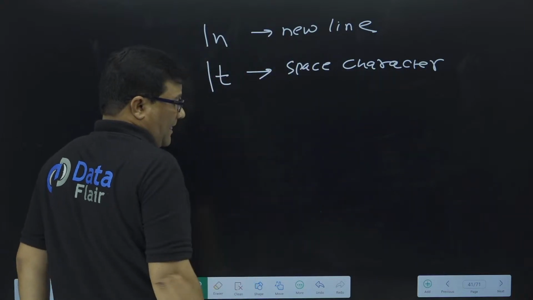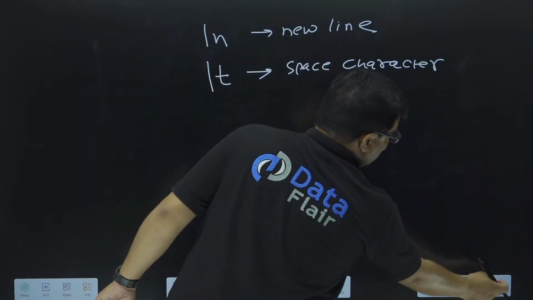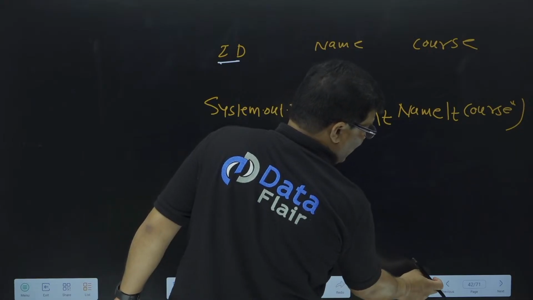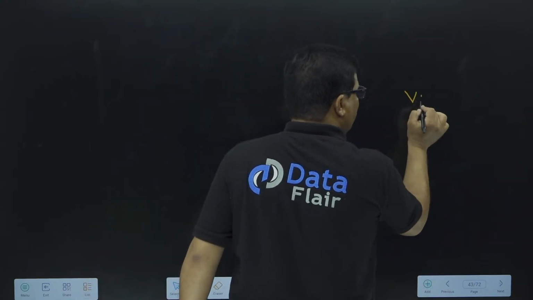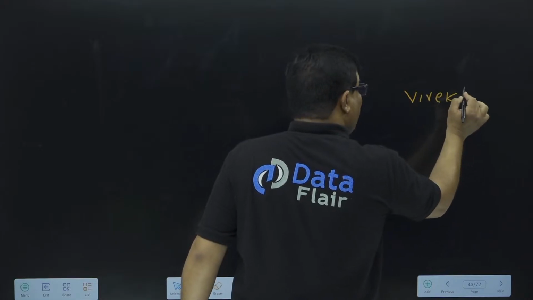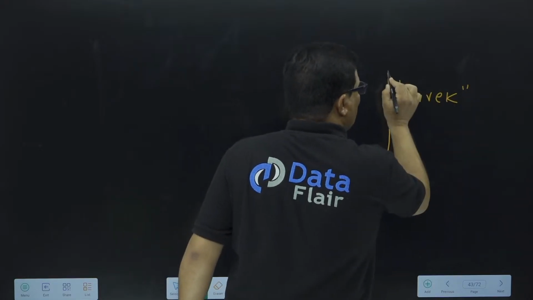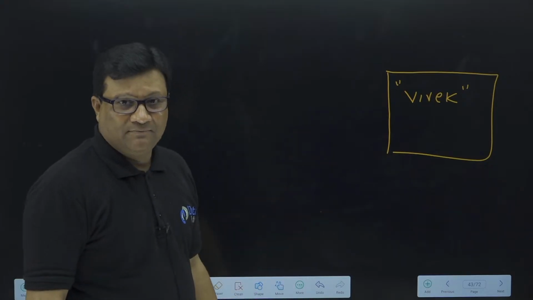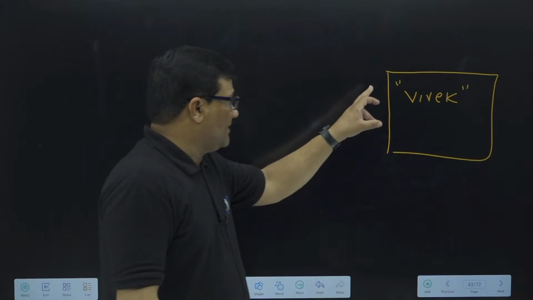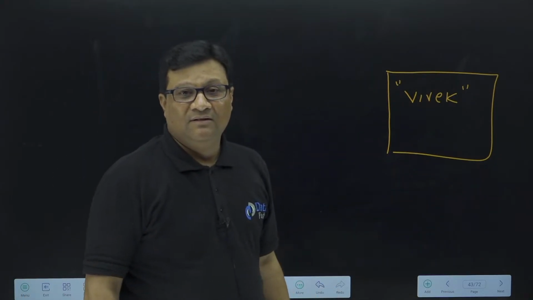Now my question is, suppose I want to print my name, but I want double quotes around my name on the output screen. I need to print my name like this: double quotes, Vivek, double quotes. Sir, it's very simple.